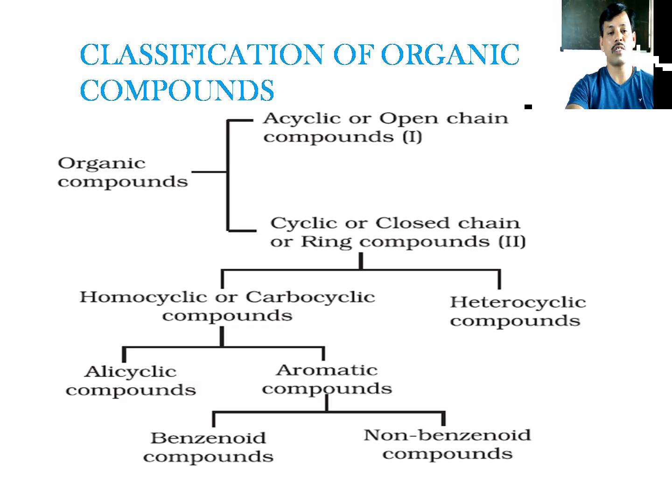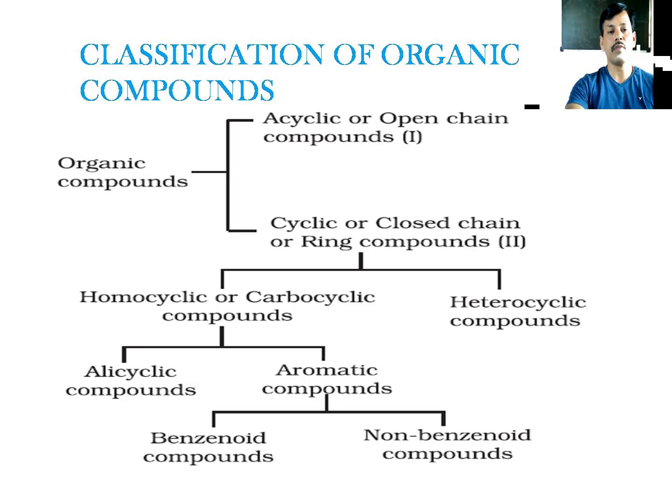In aromatic cyclic compounds, benzenoid and non-benzenoid compounds are present. In benzenoid compounds, benzene derivatives are present. Benzene derivatives vary based on the functional groups attached to the benzene ring. These compounds have different functional groups and different names: aldehyde, ketones, carboxylic acid, amines, cyanide, isocyanides. All these come under benzenoid compounds.